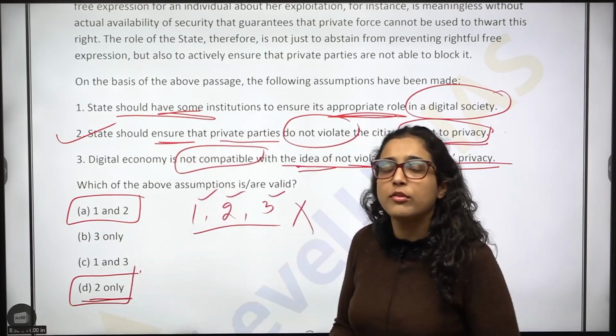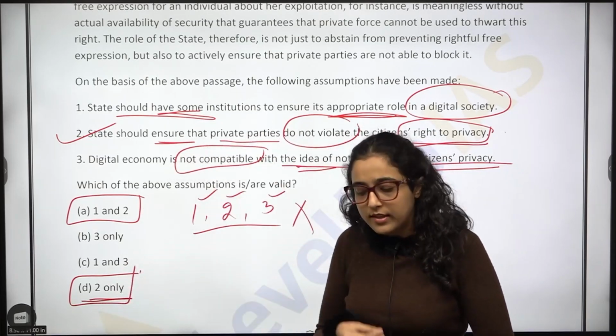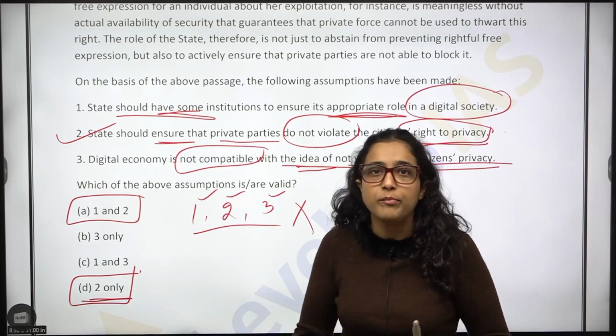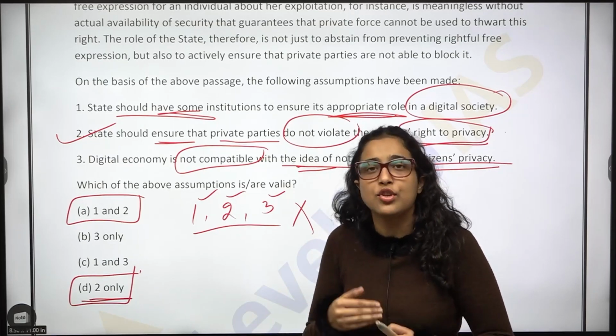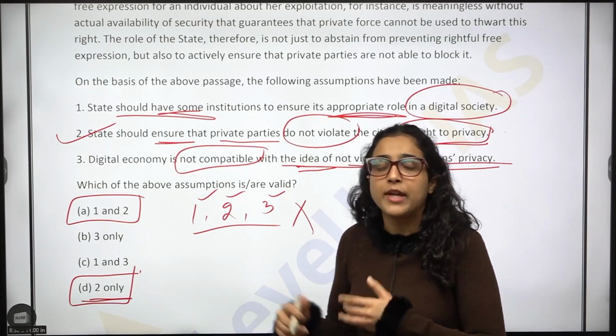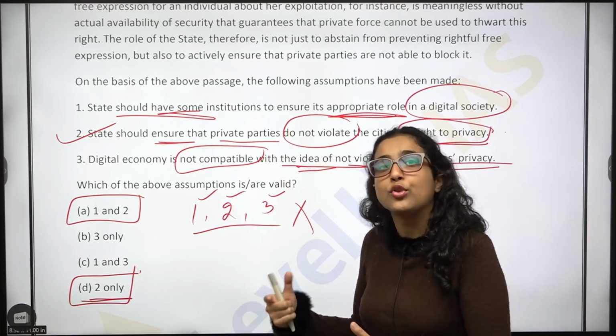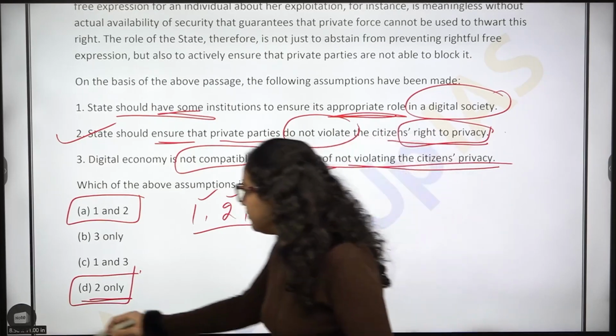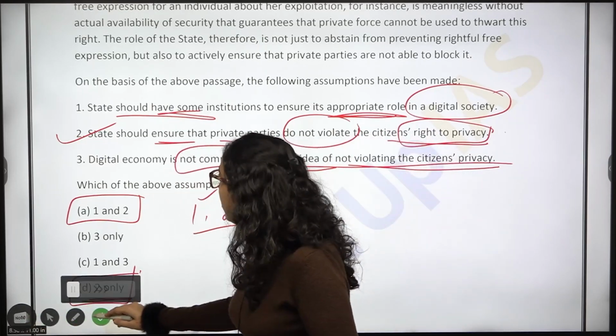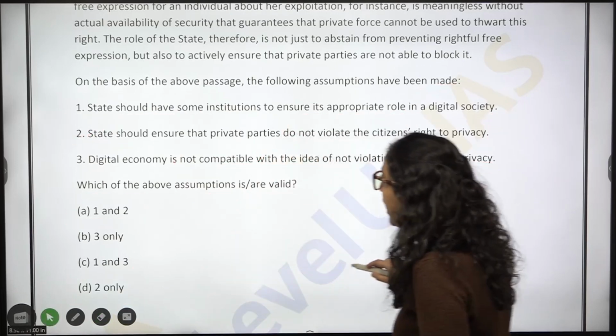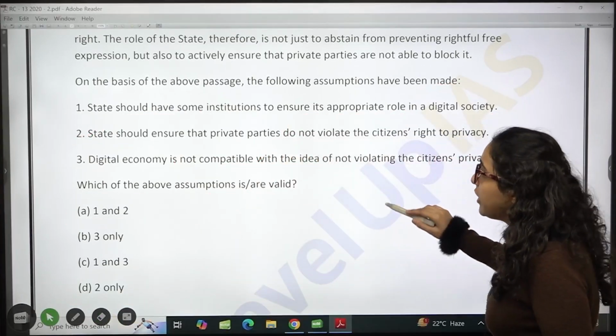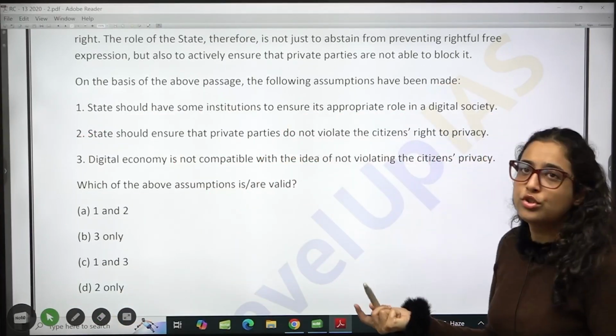So digital economy is compatible. It's just that people are choosing to do some illegal things or some things which are crossing the boundaries of privacy of other people, which we do not have to do, right? So it's not that digital economy is not compatible with that. Now, according to me, option A, 1 and 2, should be my answer.